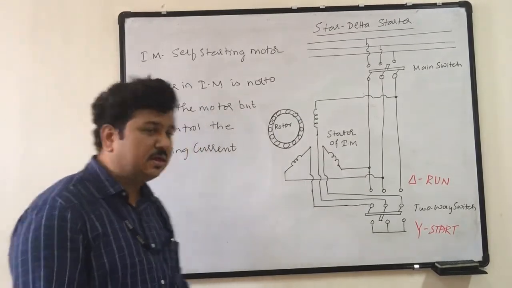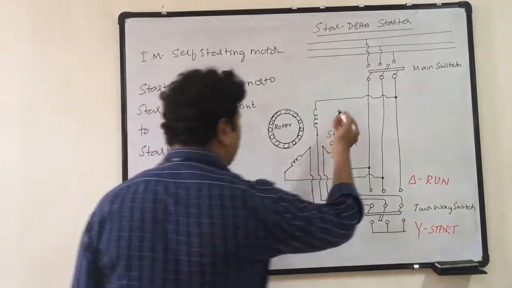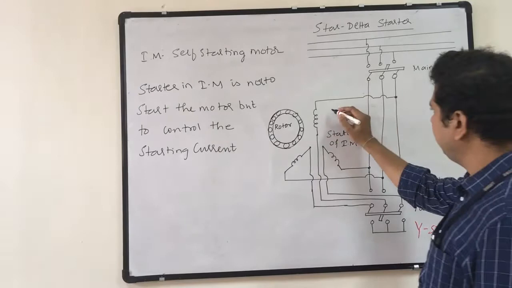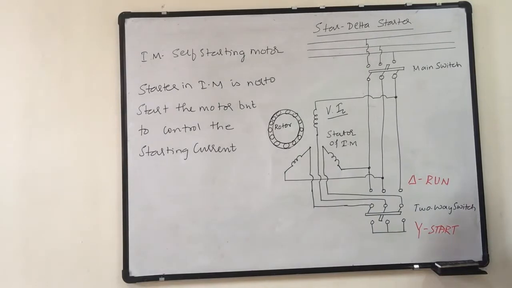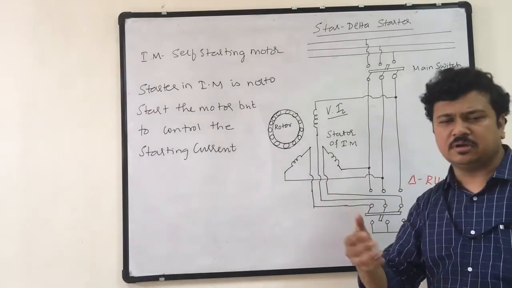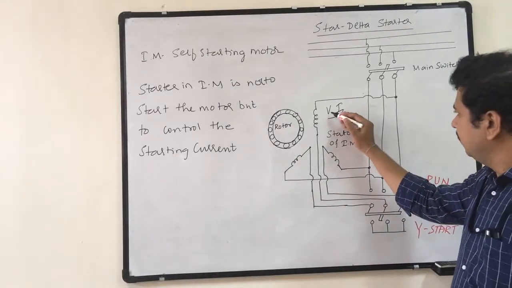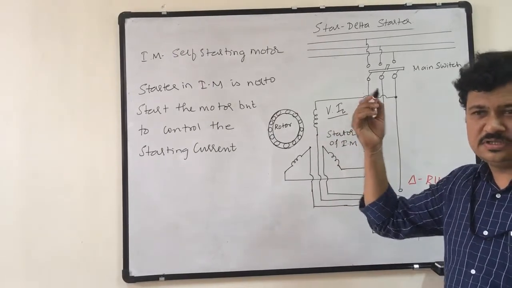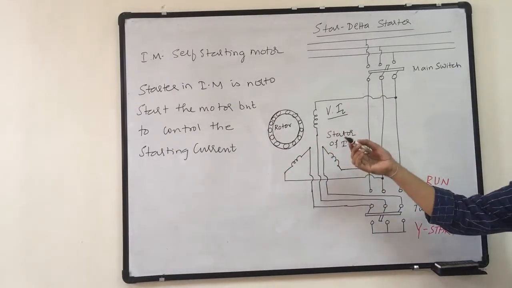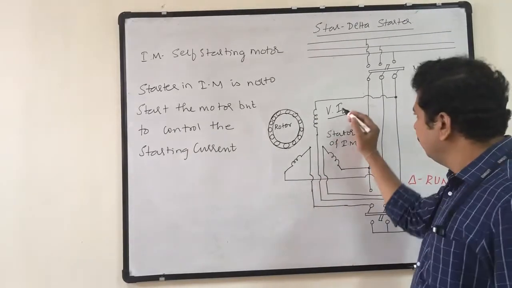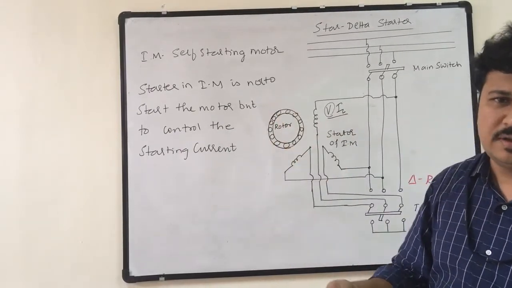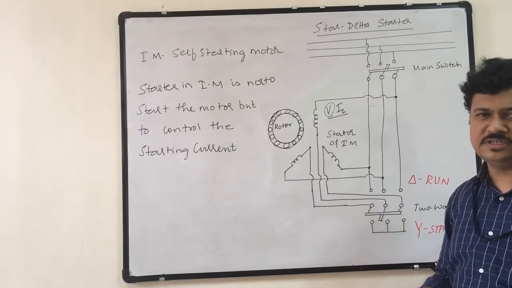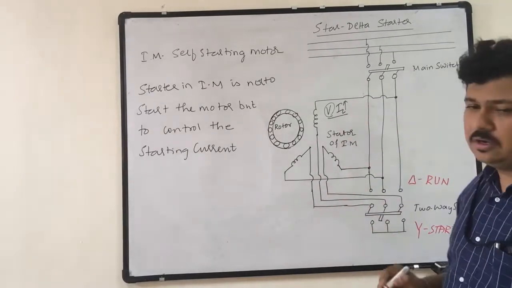So from where does the motor get energy? I am applying the input in the form of supply voltage and the line current. So V into IL is my total input power given to the motor. If you multiply it by time, it becomes energy. We don't talk in terms of energy, we talk in terms of power. Voltage, we know, is constant. The supply voltage across any terminals, whatever we connect, is constant. Therefore, voltage will remain constant, but I need the product of voltage and current to be large, because I need more power to run from the standstill condition. Definitely, the current drawn by the source will increase.